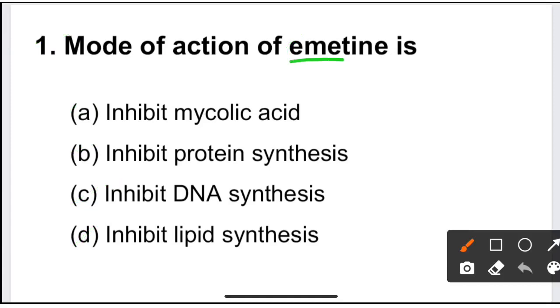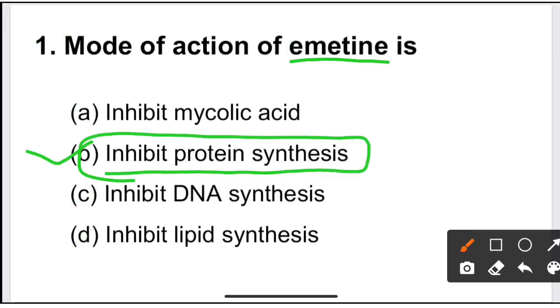This emetine drug acts by inhibiting the protein synthesis in protozoa. So it is called as anti-protozoal drug. Emetine inhibits the protein synthesis only in protozoa but not in human being or other animals and bacteria.